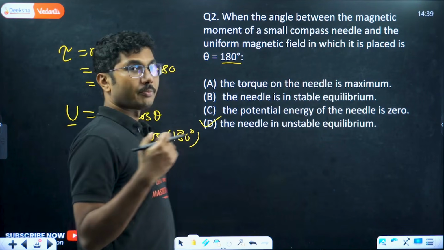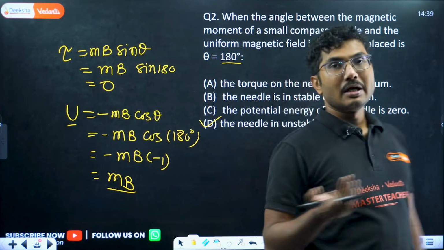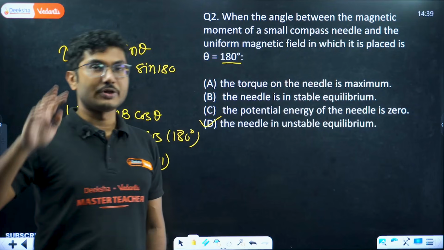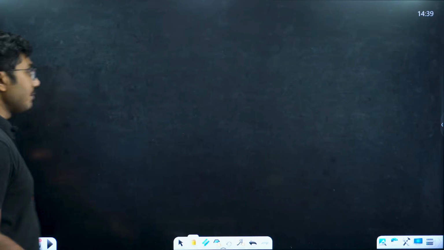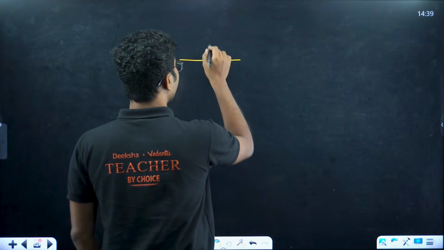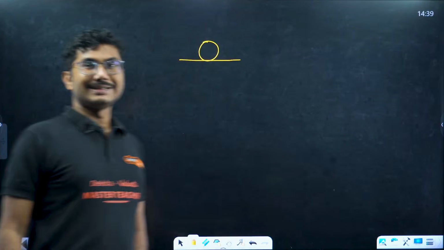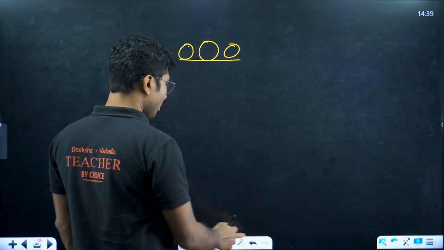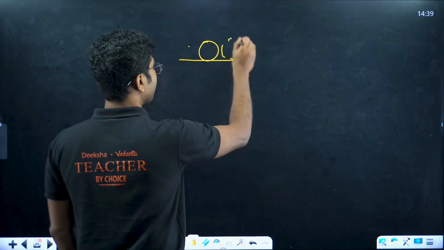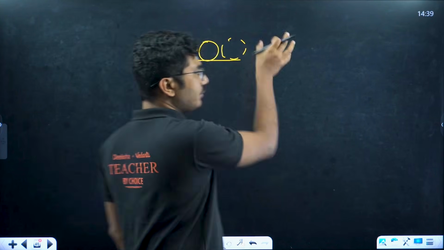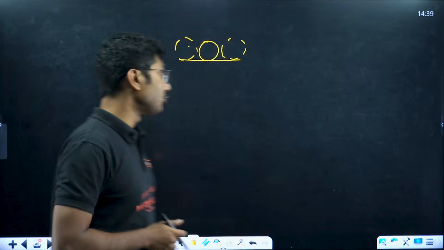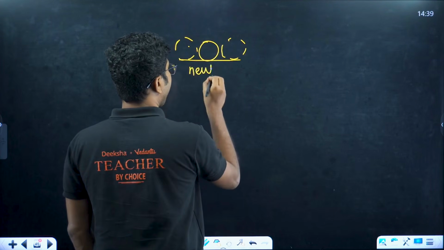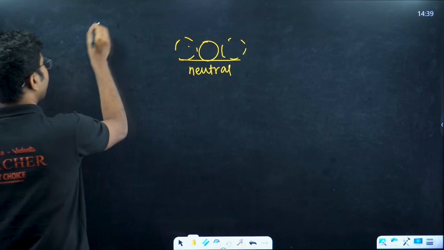If you remove it from the equilibrium position, it immediately moves away from its equilibrium position. That's why it is called an unstable equilibrium. So there are 3 types of equilibrium. If you forget, let me remind you. First is a neutral equilibrium. Neutral equilibrium means suppose a ball is resting on a flat surface. If you move the ball slightly left or slightly right, the ball would stay at its new position, right? It will not move back. If you just shift it right or left, it will stay in that position. That's why it is called neutral equilibrium. So this is neutral equilibrium.